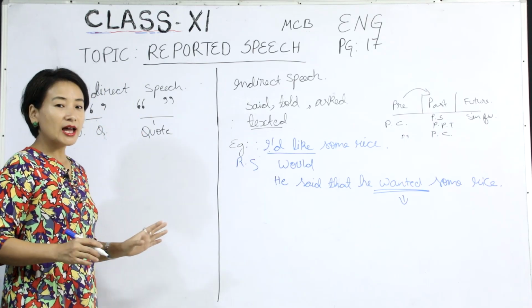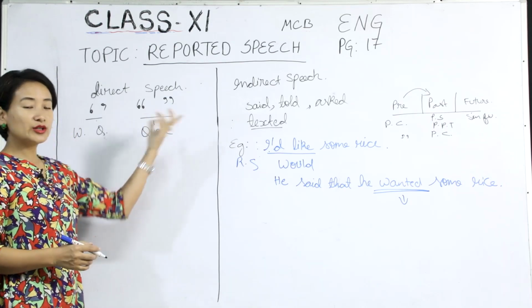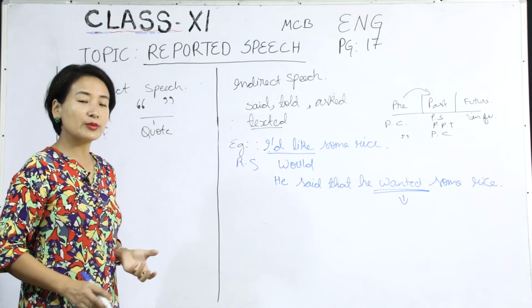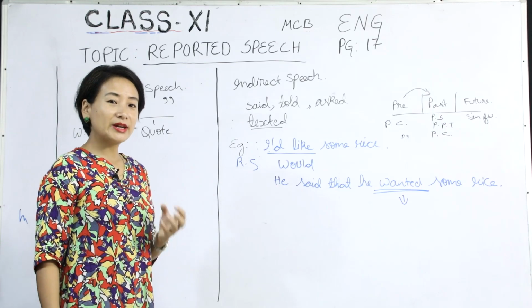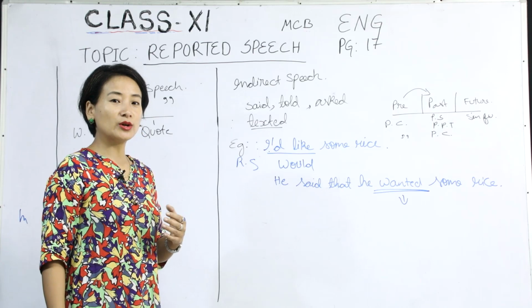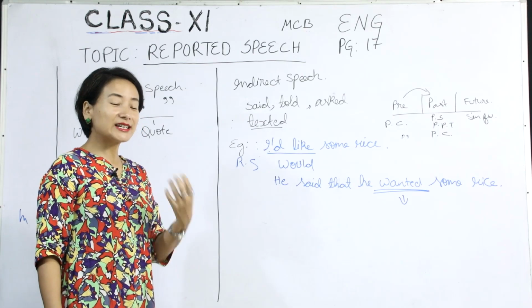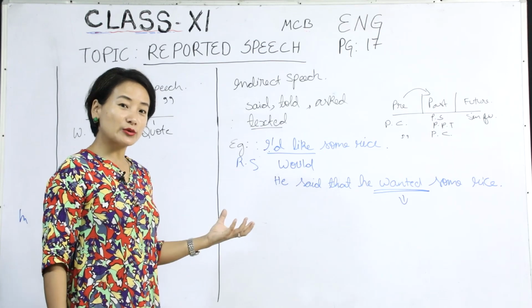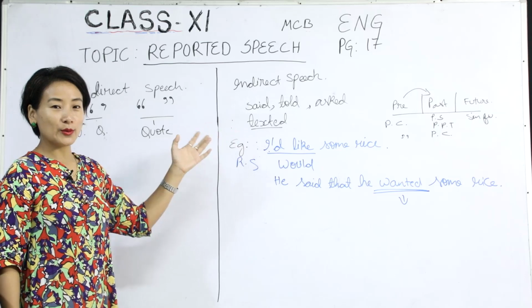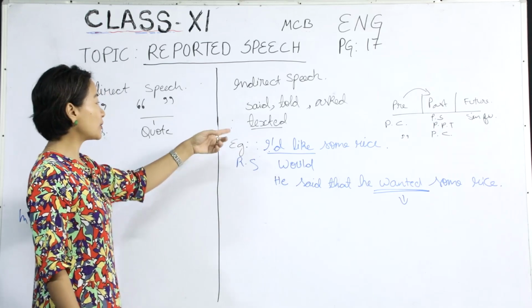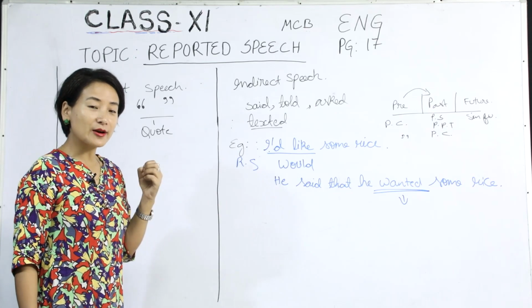Now very quickly, let me just give you a quick revision here. So when do we use reported speech? We use reported speech when we are reporting, or for that matter, repeating somebody else's speech to a third person. And if it makes it easier for you to understand, we use reported speech a lot in gossip and also when we are texting. And we also use it in our writing skills.